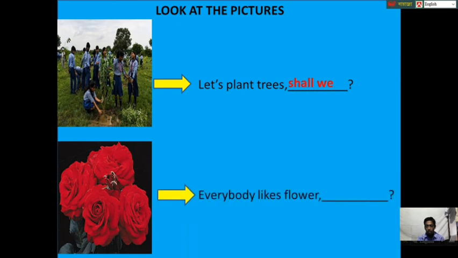Everybody likes flowers. Tag question will be don't they. It is a nice scenery, so the tag question will be isn't it.